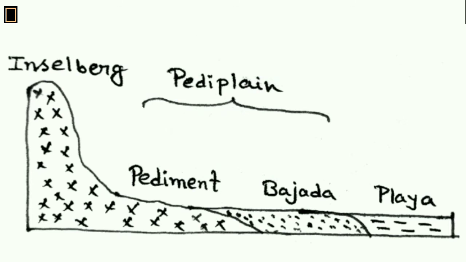General gradient of peneplains is 7 to 10 degrees. Dome-shaped residual hills standing above a peneplain are known as Inselberg.